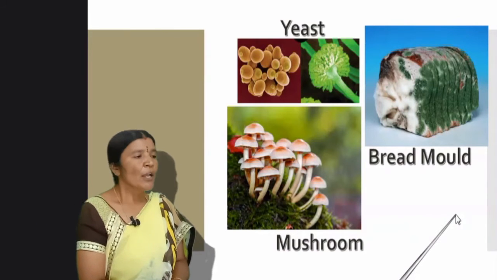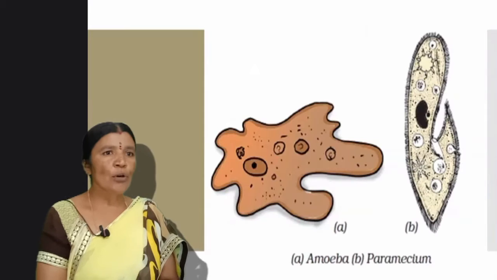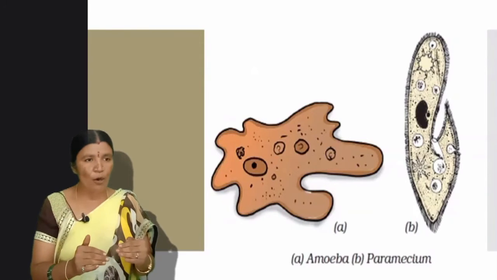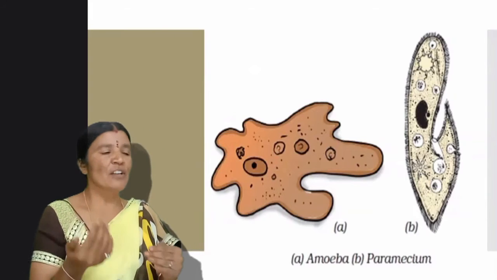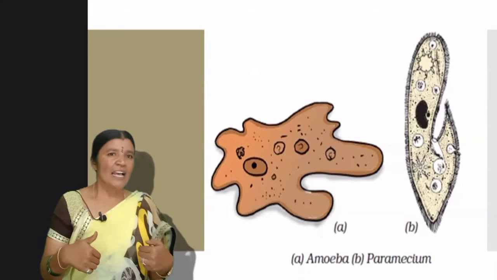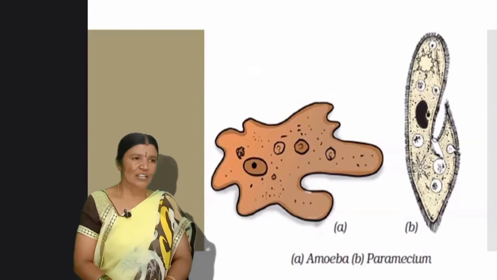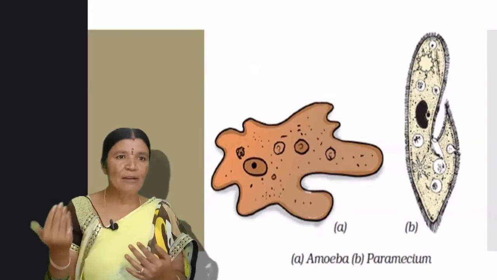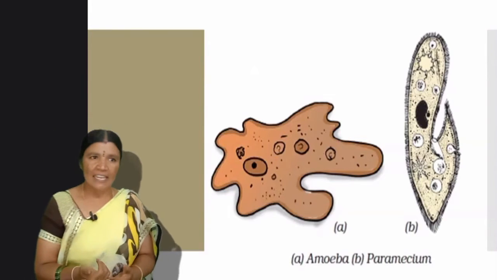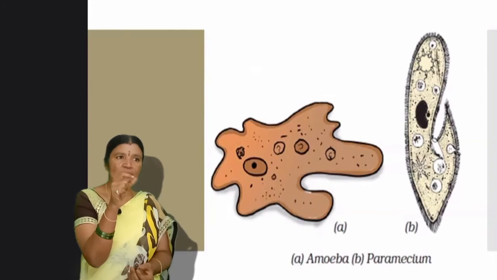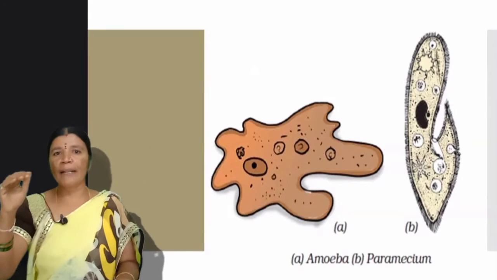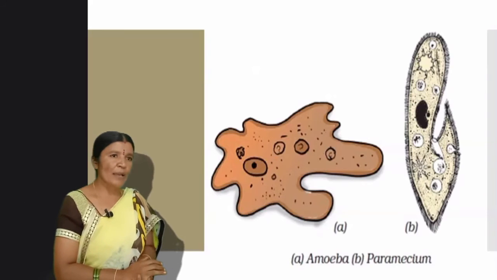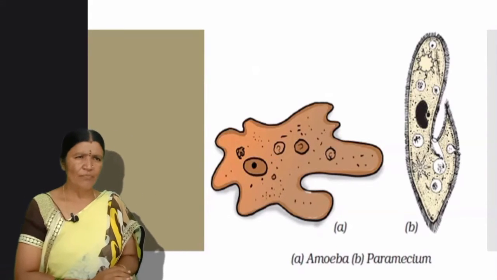Protozoans, they are heterotrophs. Heterotrophic. They cannot prepare their own food, but they depend upon plants or animals for their food. Just like us, as we humans are heterotrophic, isn't it? We also cannot cook our own food. We depend on plants and animals for our food. Same as humans, even protozoans are heterotrophic, which depend upon someone else for their food. Most of them are aquatic.